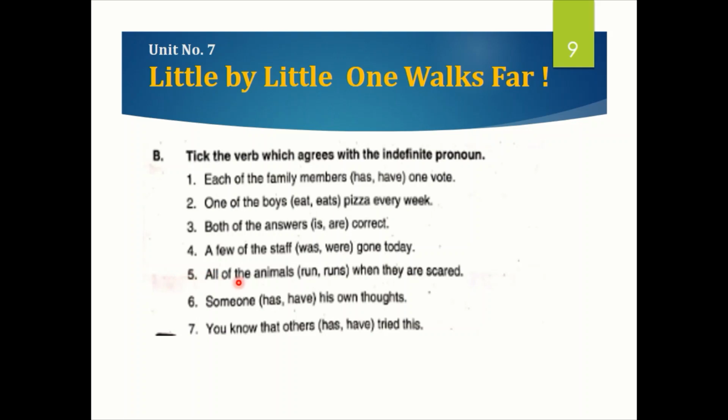Okay, number 5, all of the animals run when they are scared. Run. Number 6, someone has his own thoughts. Someone is used as singular. Okay, number 7, others have tried this. All right. So in number 4, we'll do it again. A few of the staff were gone today, right? Here it is "were". So these are your exercises of indefinite pronouns.